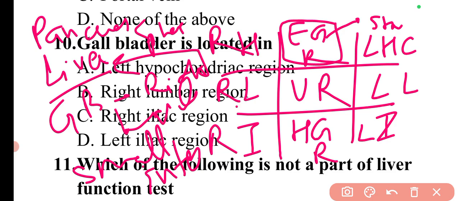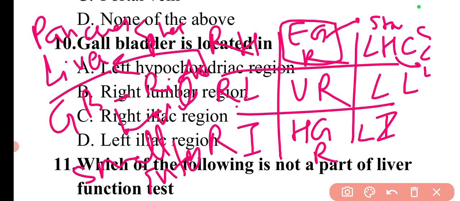Then in the left hypochondriac region, there is spleen, there is colon, the left kidney is here, and the right kidney is in the right hypochondriac region. Then a part of the pancreas is also in the left hypochondriac region.